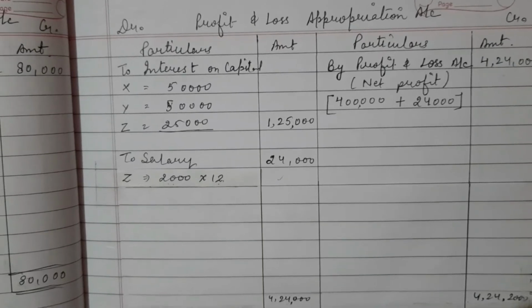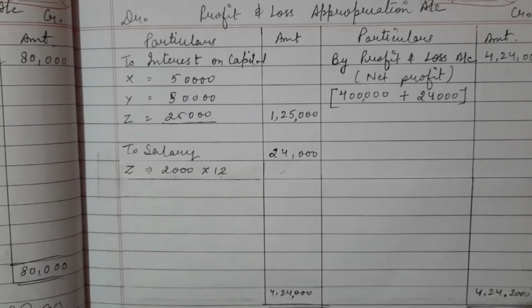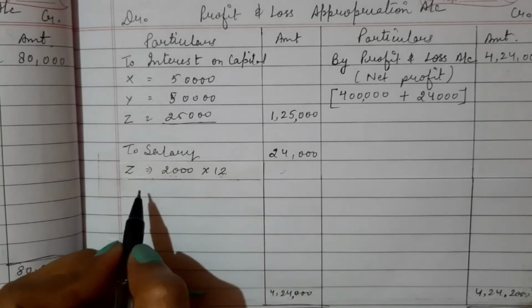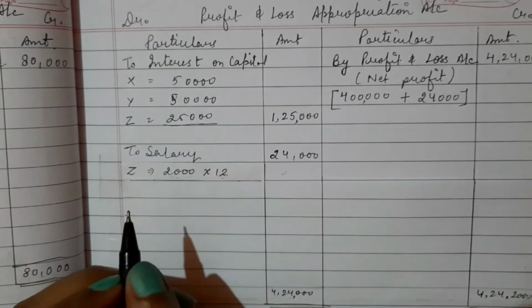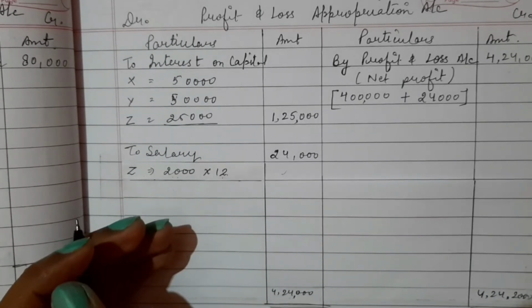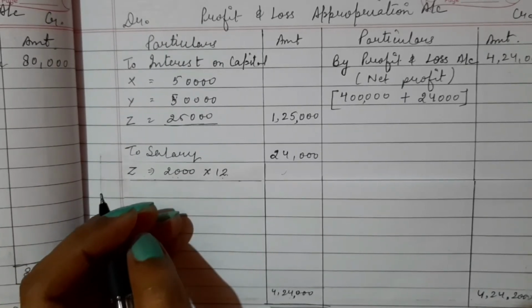Now the divisible profit is how much? It will come. And one more thing, students, it is given in the question that X, Y, Z have fixed capitals.